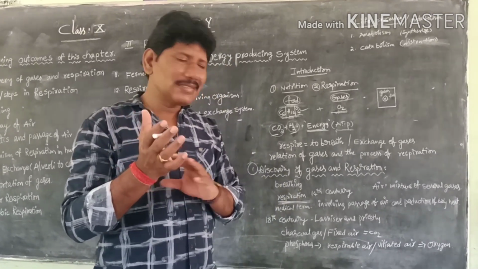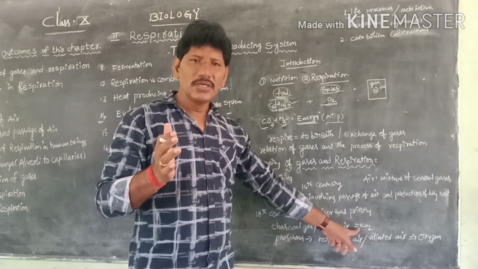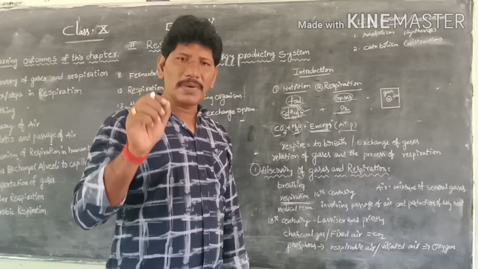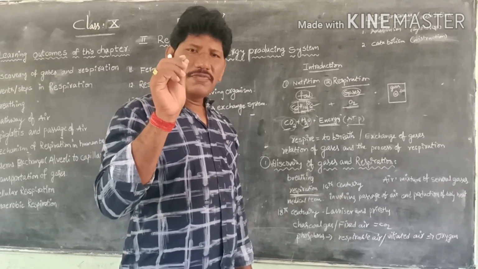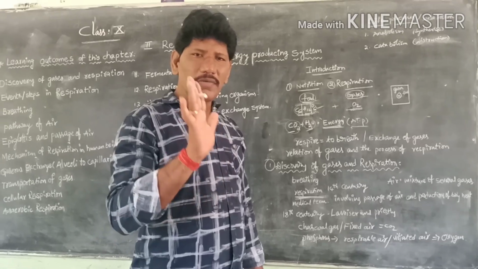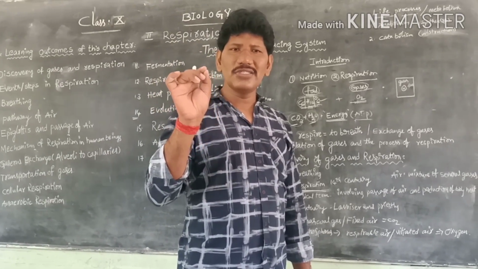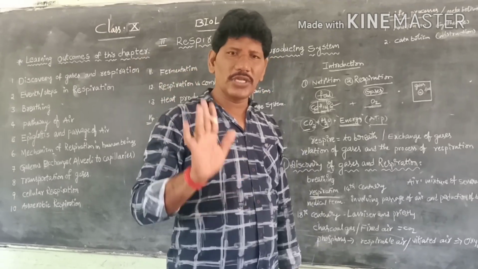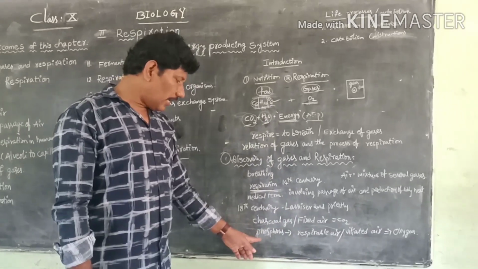The air he called fixed air, or carbon dioxide. In those days carbon dioxide was called chalky acid gas or fixed air, because carbon dioxide always remains constant in the air, at 0.003%. So that's why they called it chalky acid gas.